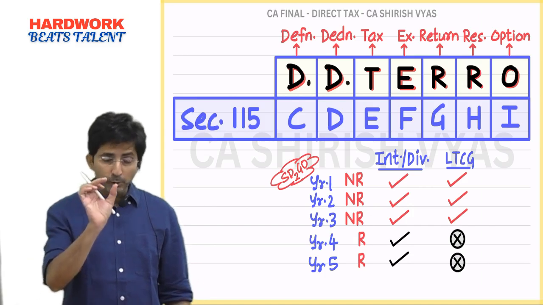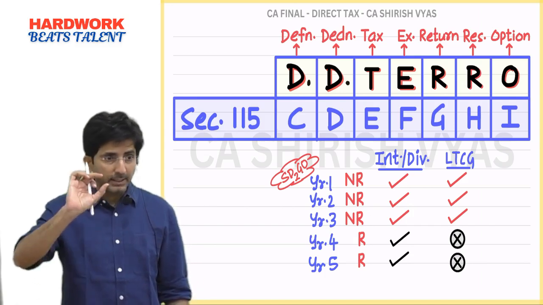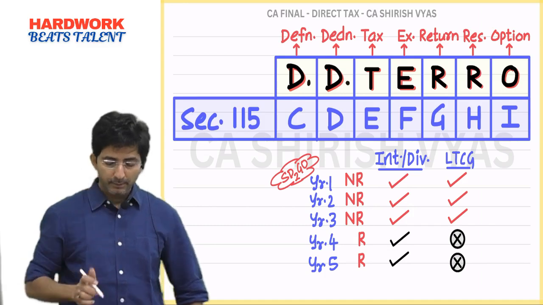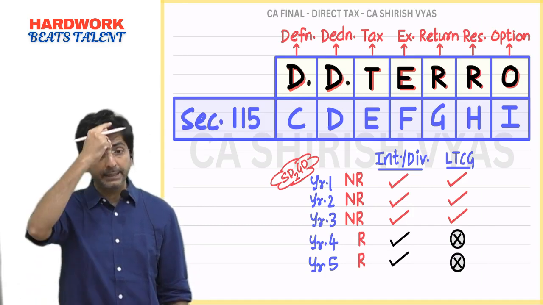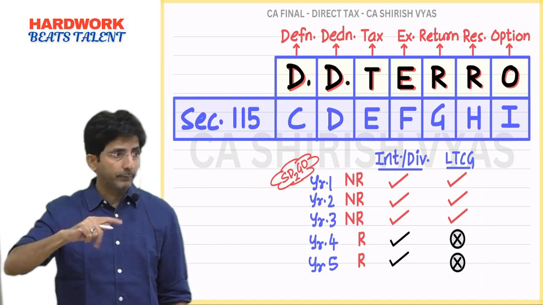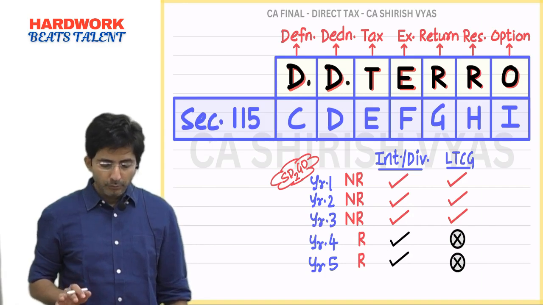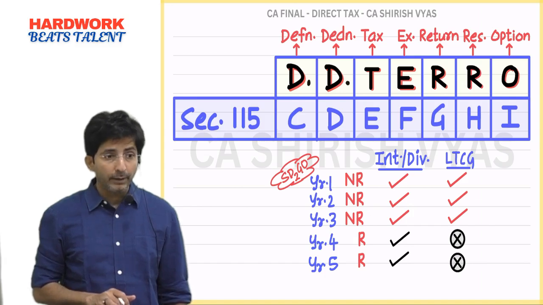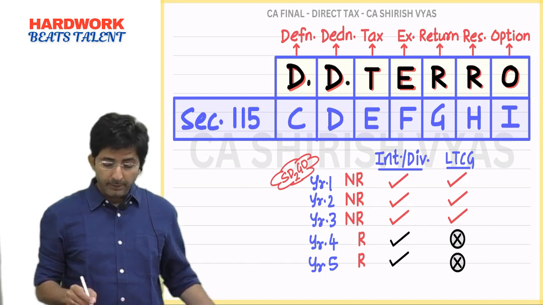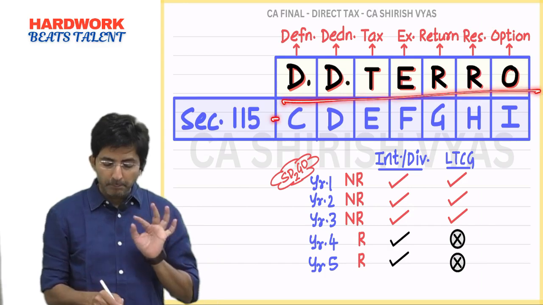Anyway, that topic also we'll have to do. Residence status of 182 days. Okay. Because even that topic of CA Inter is tested in CA final. Some basics are tested in final. So you know which topic we have completed? Chapter 12A. Chapter 12A. And trust me, with this keyword you can learn all these sections by heart.